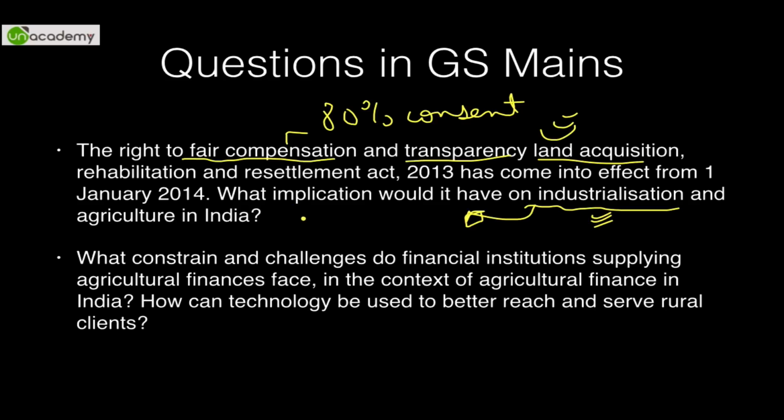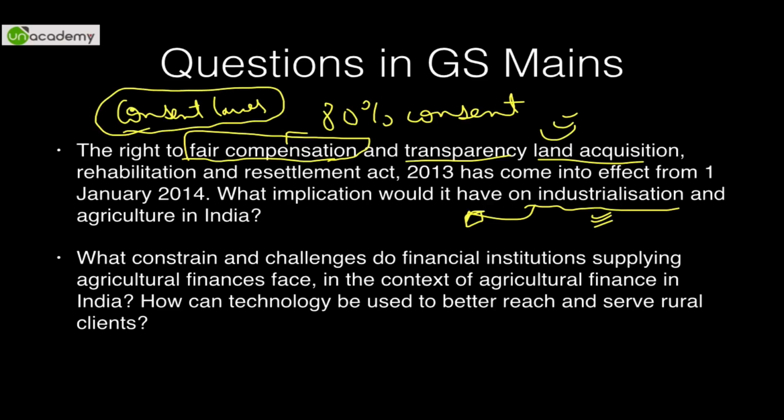That is, the development of industry should not happen at the cost of agricultural development, and obviously it should lead to fair compensation. The present government wanted to remove this consent clause, as you all know, and there was stiff opposition to it, and that's why it could not happen, and it's still in limbo. But anyway, this was the crux of my answer.